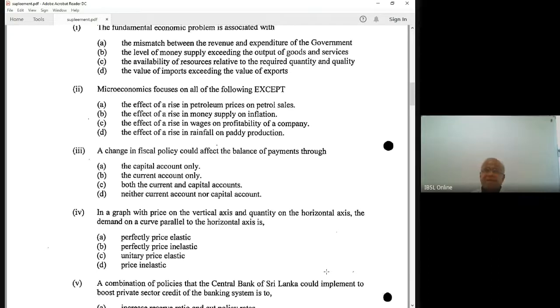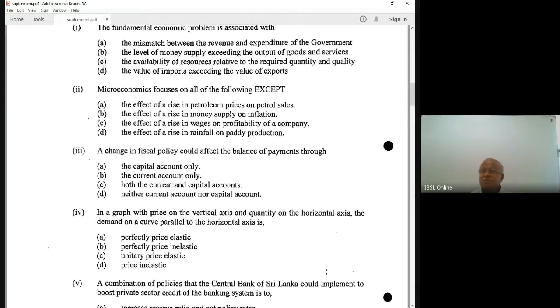Fiscal policies are the policies related to government expenditure, revenue, tax revenue or non-tax revenue, and the financing of a budget deficit or utilization of a budget surplus. Examples are an increase or reduction in taxes, an increase or reduction in VAT, or the hiring of unemployed graduates. Definitely, government budget expenditure increases, and the government will have to find money for payment.